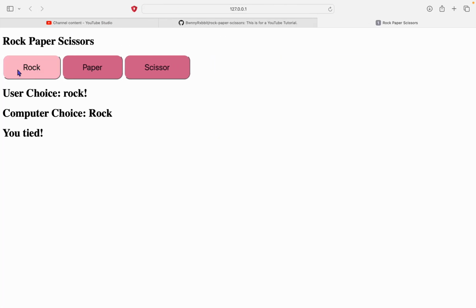There, now rock should be all functional. See? So if I pick rock and they pick paper, I lost. Now if I pick rock and they pick scissor, I won. Now we just need to do the same for all of that.